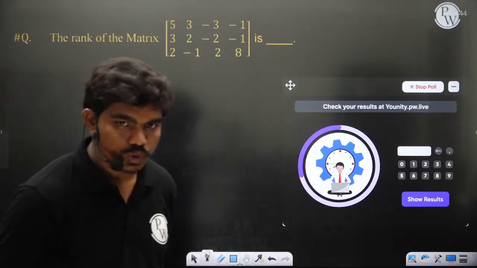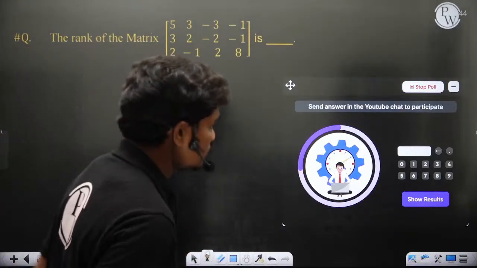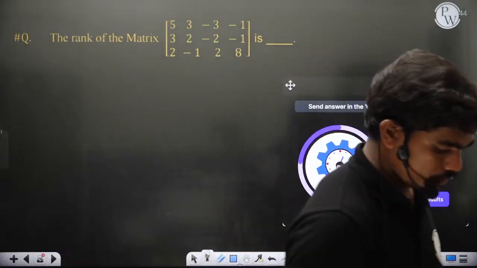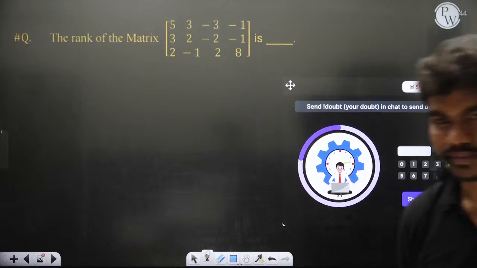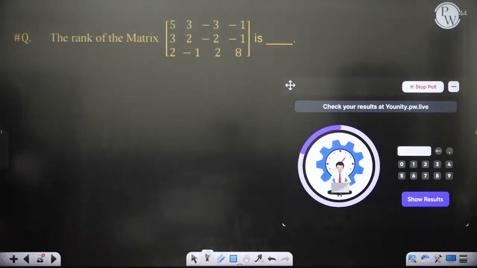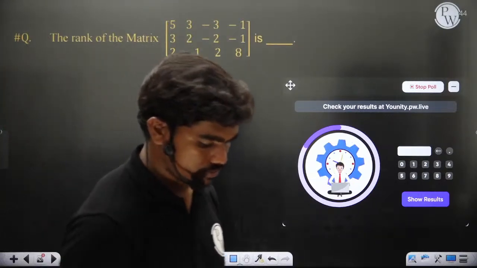Three, 2, okay, maybe possible, quite possible. Even I don't know, I have to solve to tell you, but three is coming, maybe possible. But one thing I can say is it's not 0. Definitely it should be minimum 1.